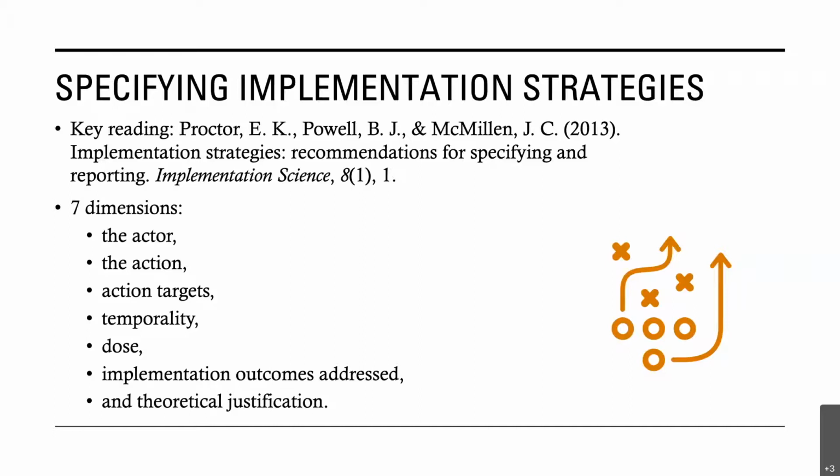For the purposes of costing, whether you use this model or not, it's really important to get very clear on those first 5 elements: the actor, action, targets, temporality, and dose. Those are all core elements that affect cost, and so they need to be accounted for in some fashion. This model provides a very ready way of breaking down implementation strategy costs into units that are useful for costing purposes.